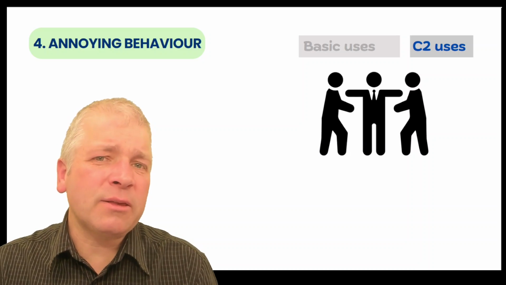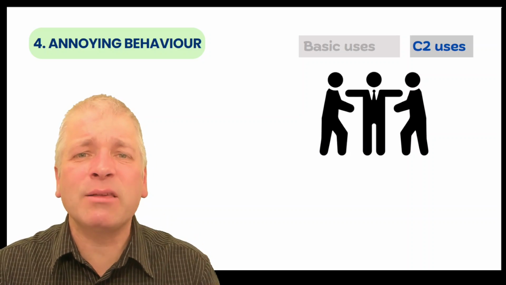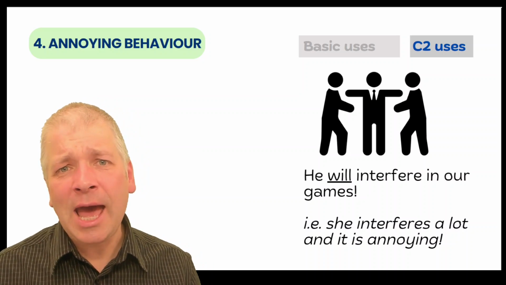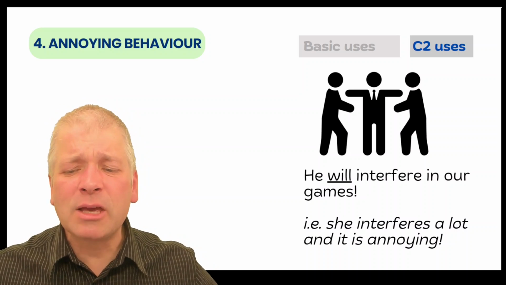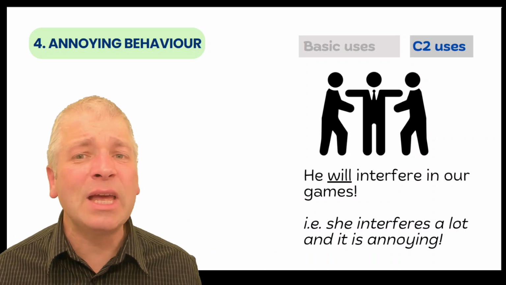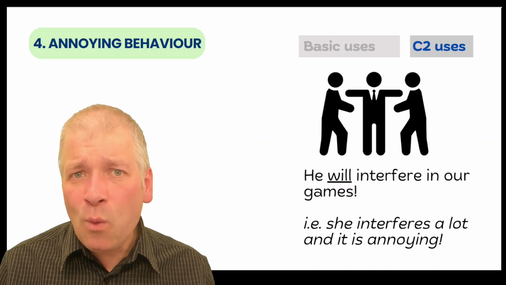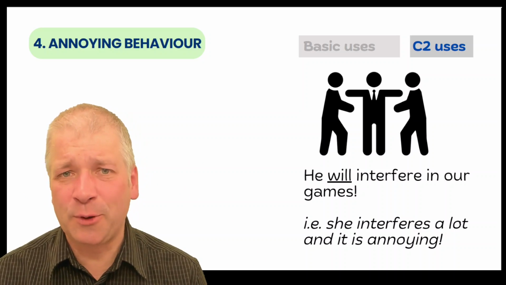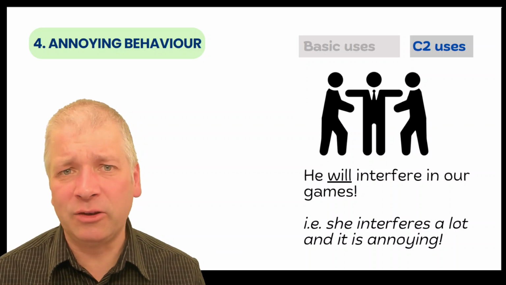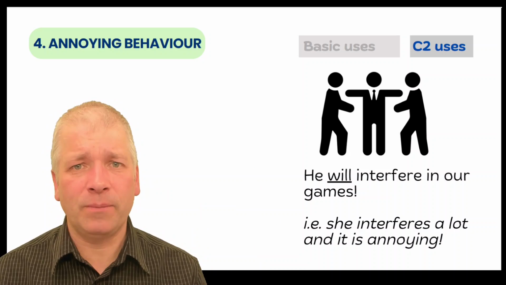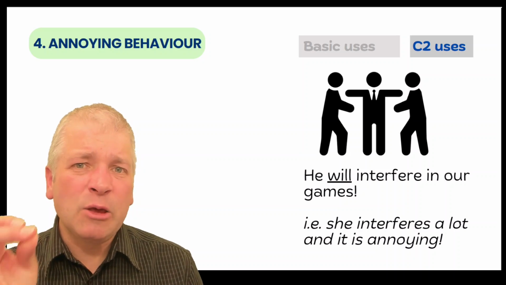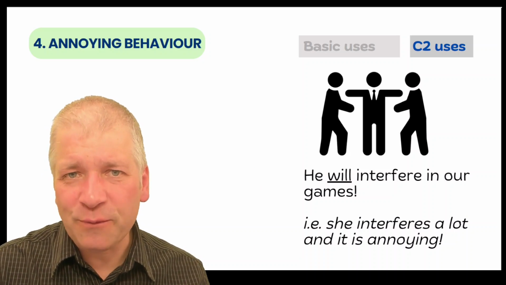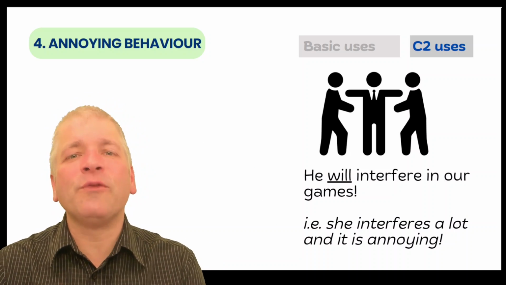Have you ever been in a situation where someone is getting in the way? For example, he will interfere in our games. Here you're expressing your annoyance that someone interferes a lot. He will interfere. And we can use will in this way to express annoyance at someone's behaviour. He will always be late. She will leave the lights on. And what's important here is you put extra stress on the word will to show that you are using it for annoyance, not for the future.